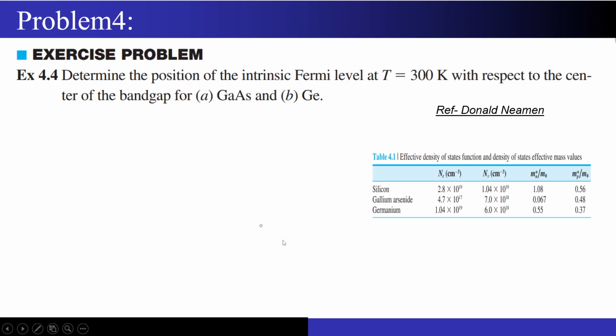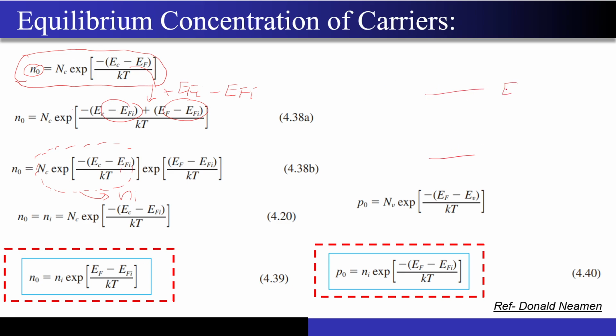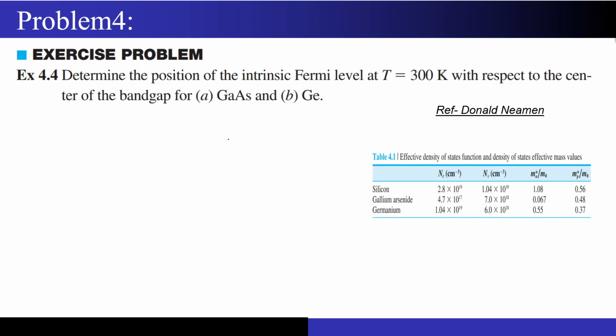And similarly you can do it for the hole concentration also. So the n naught is equal to nothing but Ni times exponential of EF minus EFI by KT. So what do I mean by EF minus EFI by KT? You have EC, you have EV, you will have a Fermi level, you will have an intrinsic Fermi level over here. If my semiconductor is n-type doped, then my Fermi level will be somewhere here, right? So this difference is what EF minus EFI corresponds to actually. And this is how you can find the concentration of free electrons, right? So we will use these formulas in the next numericals, so please remember them.